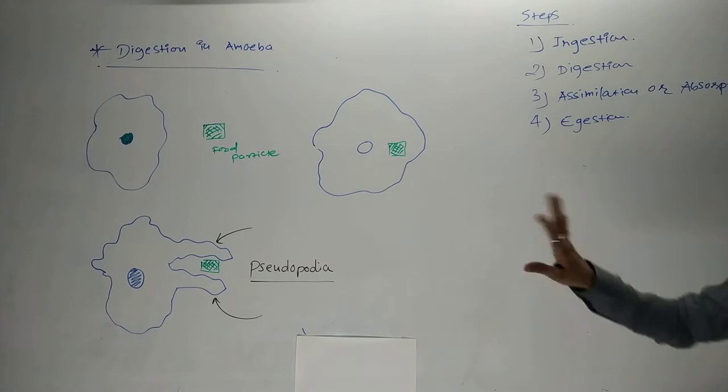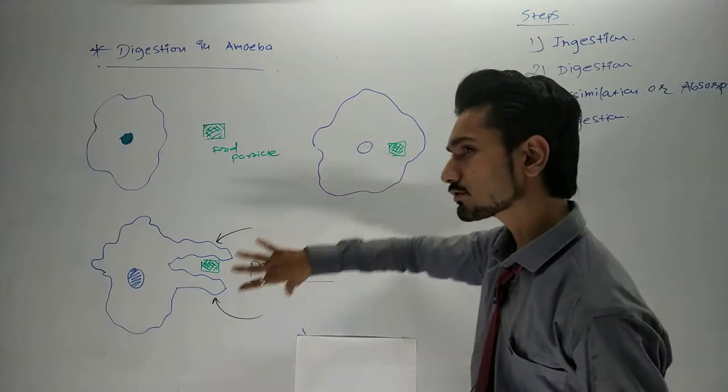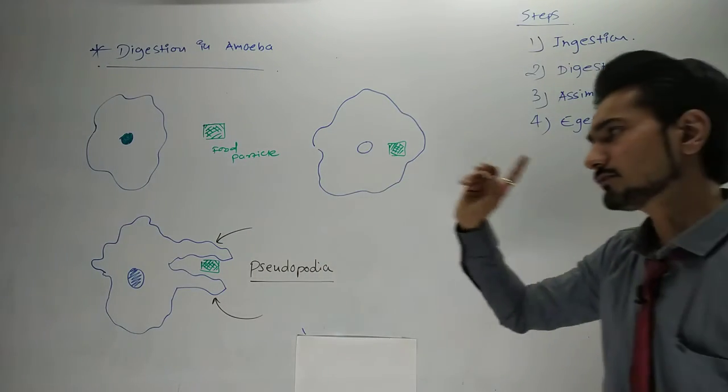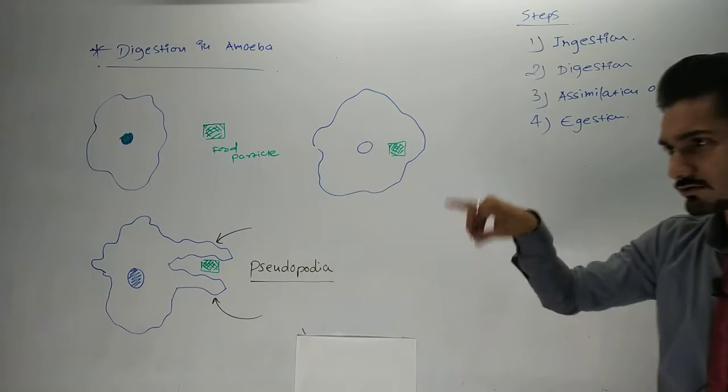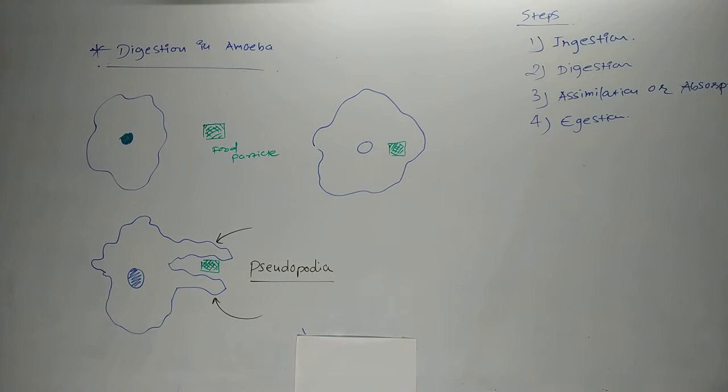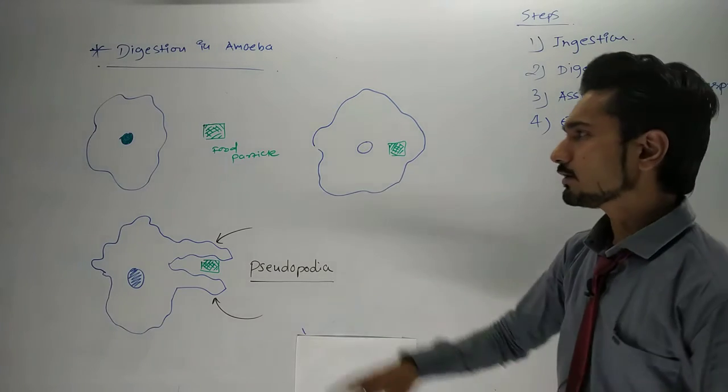You have to draw 4 figures regarding the amoeba. I have drawn only 3 figures. If you want to draw the fourth figure, it is in your textbook. From that you can draw the whole 4 stages of the diagram. I hope you have all understood.